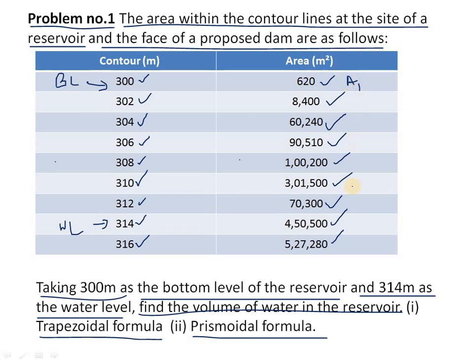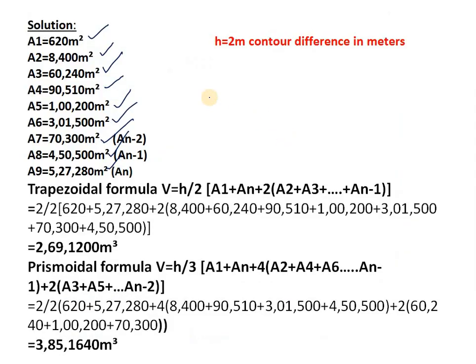Like that we have to write all of them. Then we can apply the trapezoidal formula: V is equal to H by 2 into (A1 plus An plus 2 into (A2 plus A3 plus ... An minus 1)). Here An will be the last one, as per our formula.